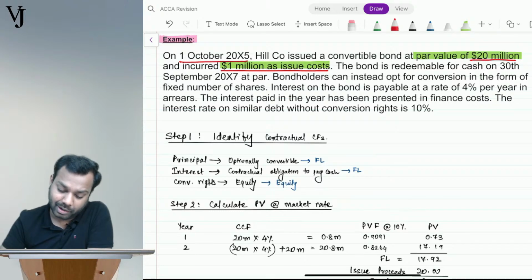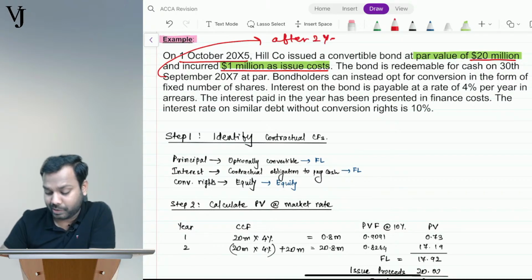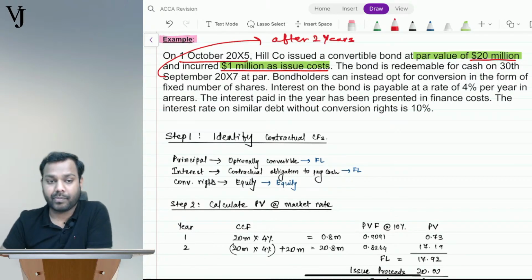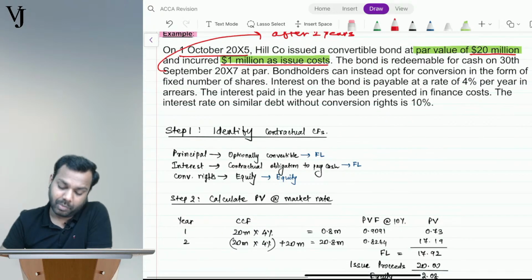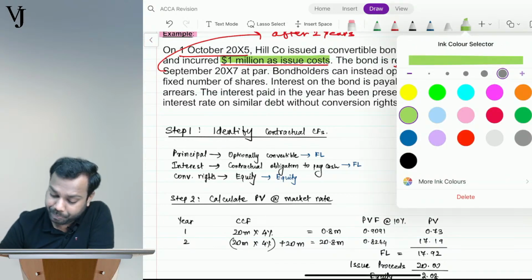Means after how many days? After 2 years, right? So the bond will be settled after 2 years. Now, bond holders, read this part clearly.